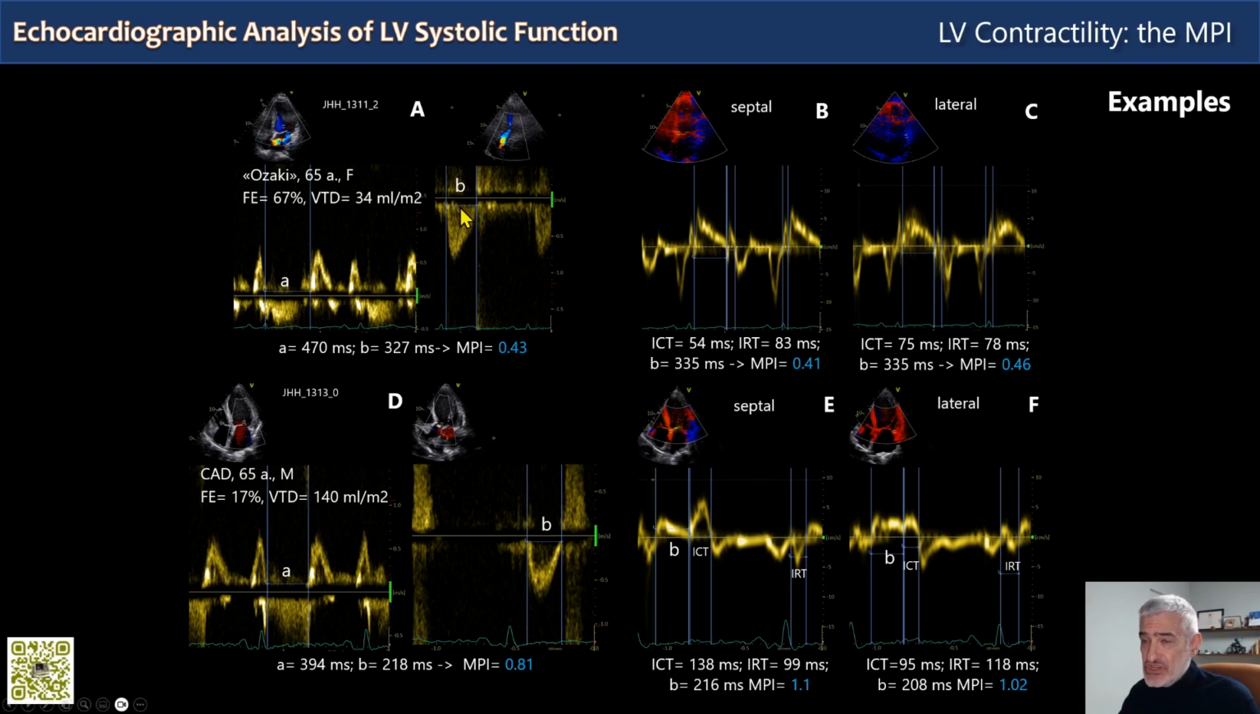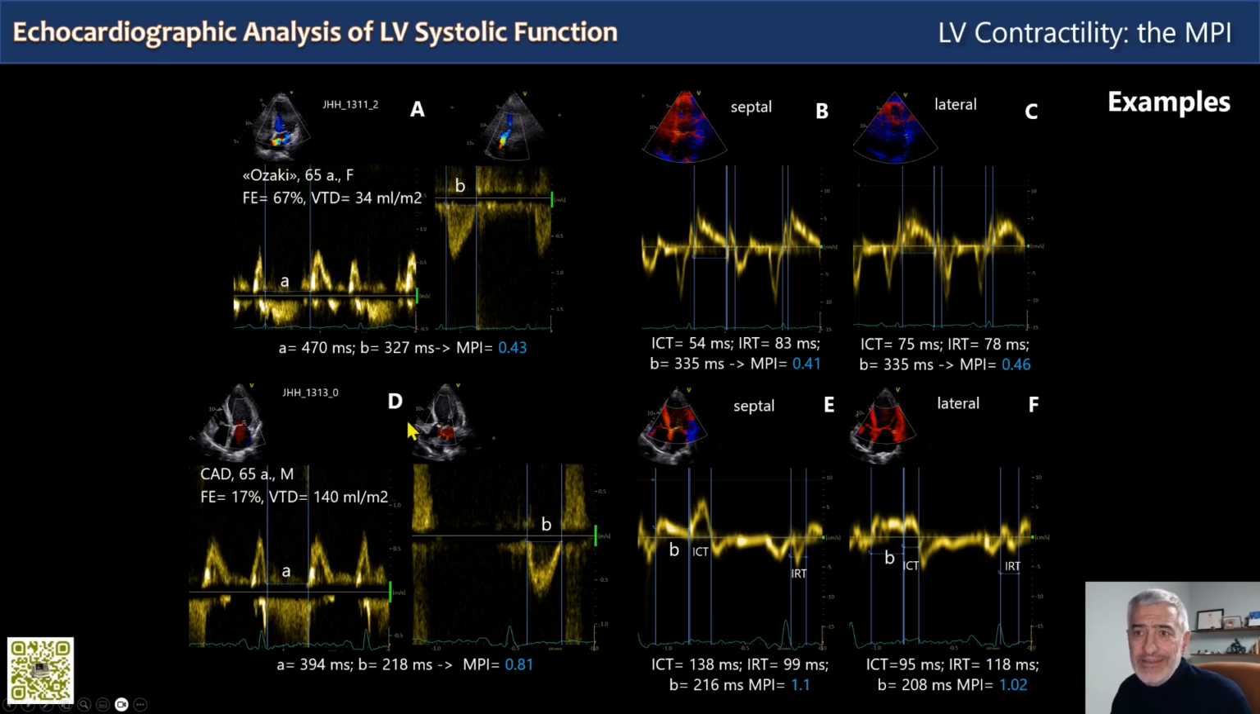And then ejection, or the parameter B, is measured directly on the pulse Doppler of the velocity time integral of outflow. And here you have A is 470, B is 337, and the calculation that we have seen before takes us to an MPI of 0.43, which is totally normal.